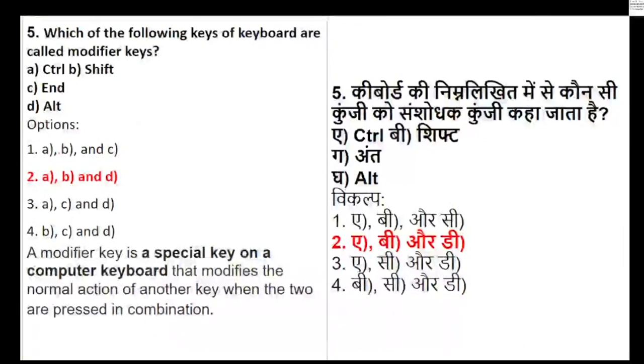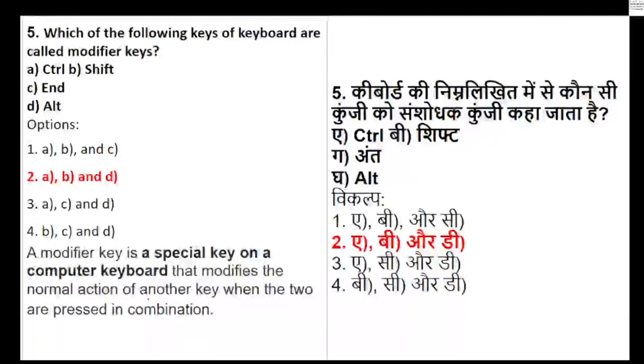Now, what do you mean by modifier? A modifier key is a special key on the computer keyboard that modifies the action of another key when the two are pressed in combination. So when we press two keys in combination, they modify the action, and those keys are called the control key, the shift key and the alt key.